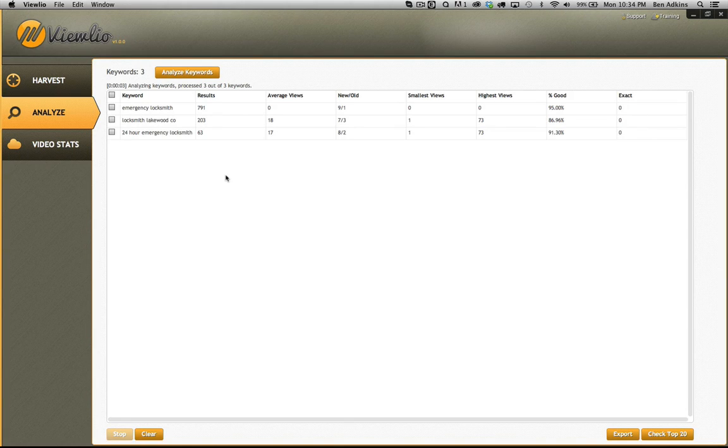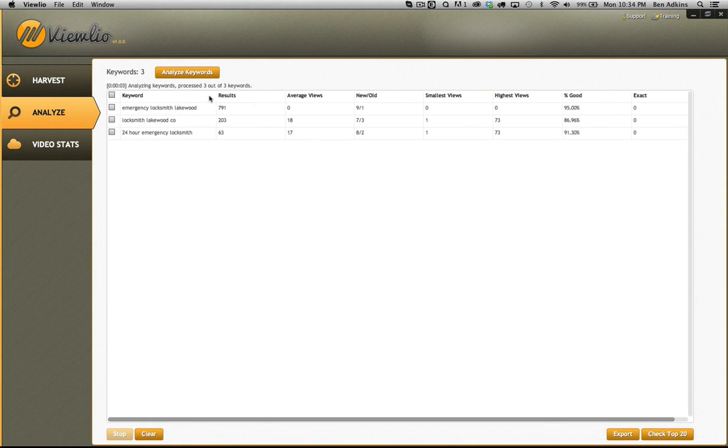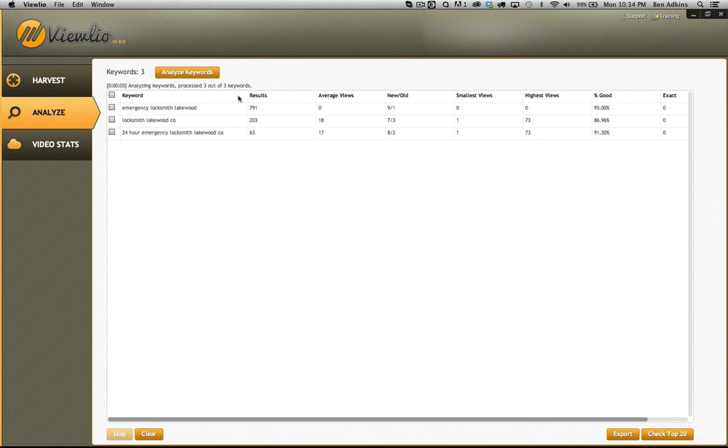Now, this is where things get really good. Emergency locksmith, Lakewood, that's our first one, and we can drag this out a little bit so you can see the full keywords here. What we've got here, emergency locksmith, Lakewood, we don't really have much that has any videos that are really killing it here. So there are 0 smallest views, 0 highest views. Views are very important to us because it tells us how popular the video is.